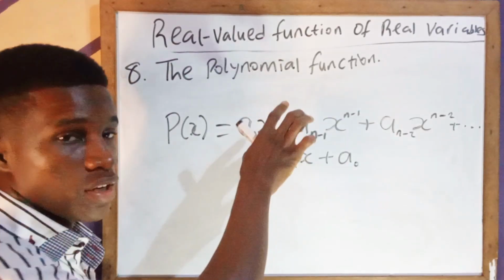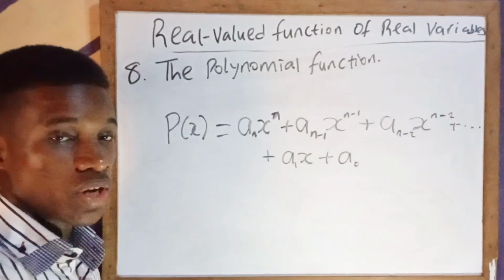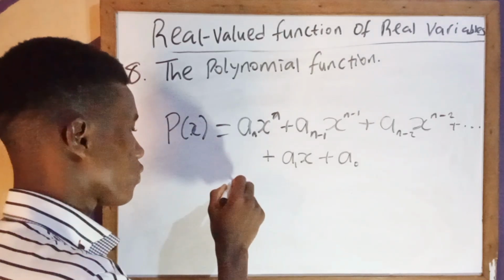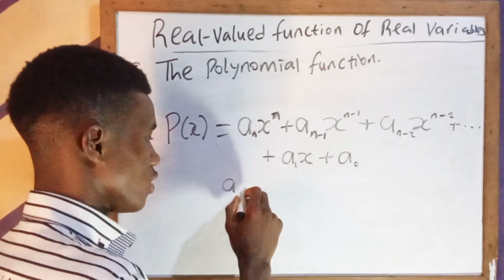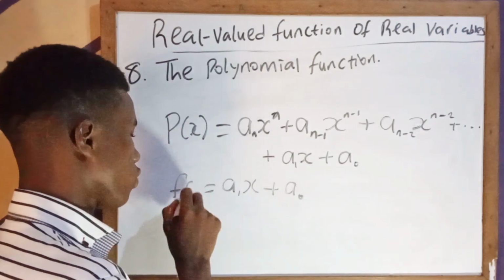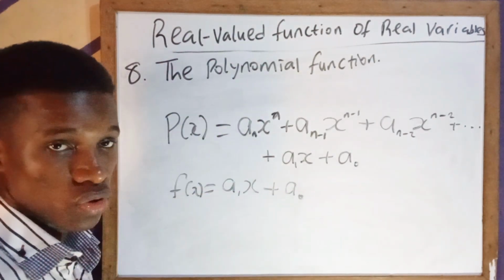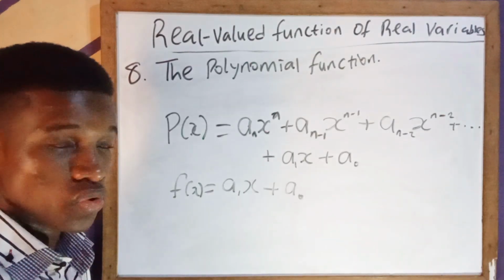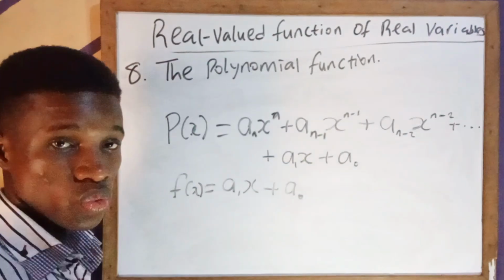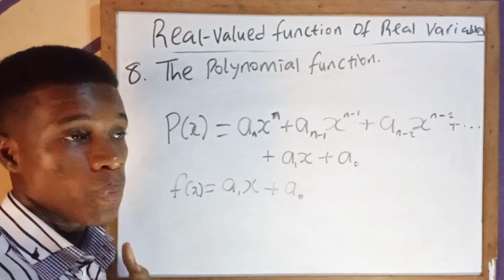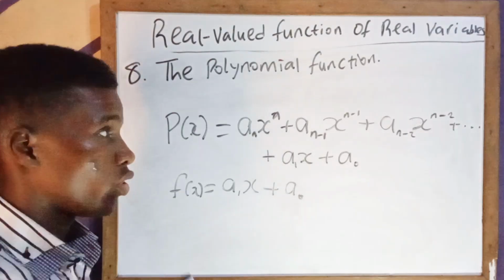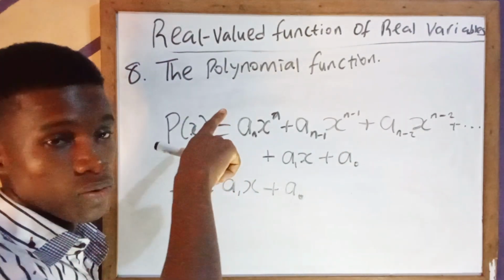This is the degree. So in the case of the linear function, you can see clearly that when our n is equal to 1, we have a function of this form, a sub 1 x plus a naught. So this is a linear function. Or the normal quadratic equation you solve is from this polynomial function. That is when the degree is what? 2. You get the quadratic function. So all of them are just gotten from this polynomial function.